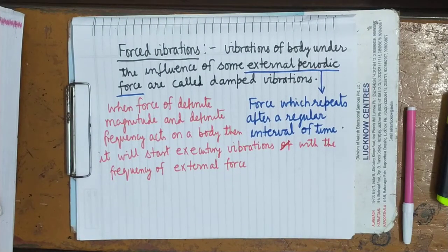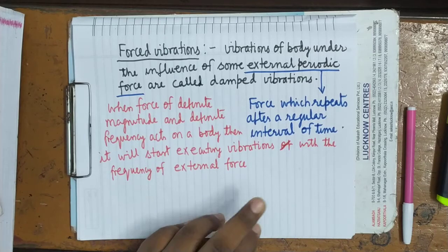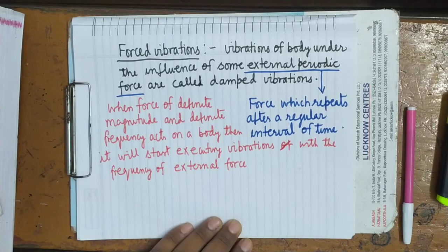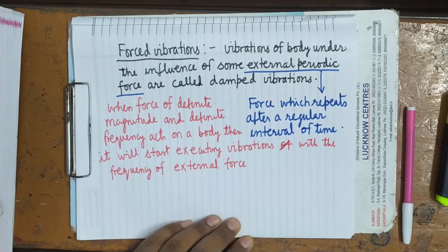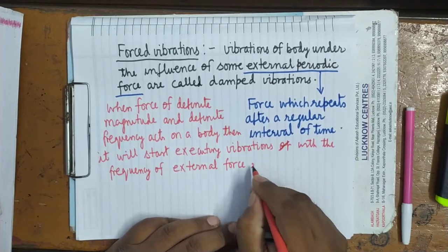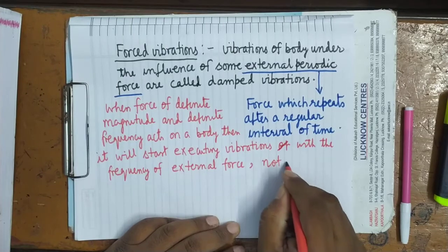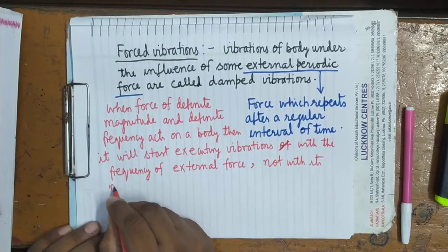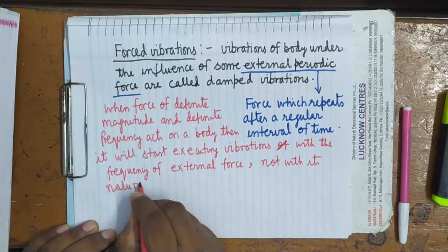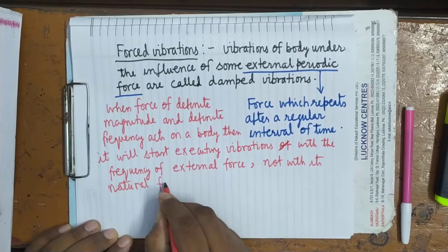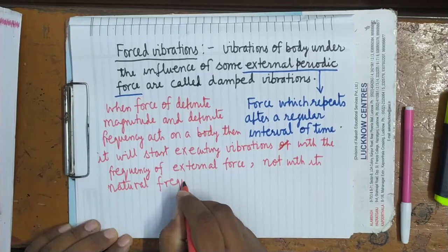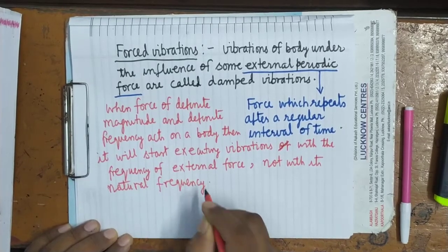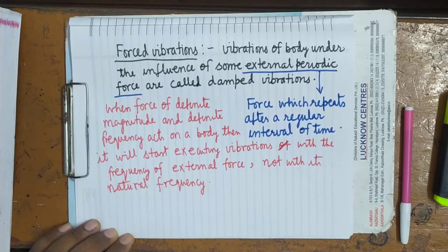When a force of definite magnitude and definite frequency acts on a body, then it will start executing vibrations with the frequency of external force, not with its natural frequency. It means the frequency with which the body is vibrating will be other than its natural frequency.